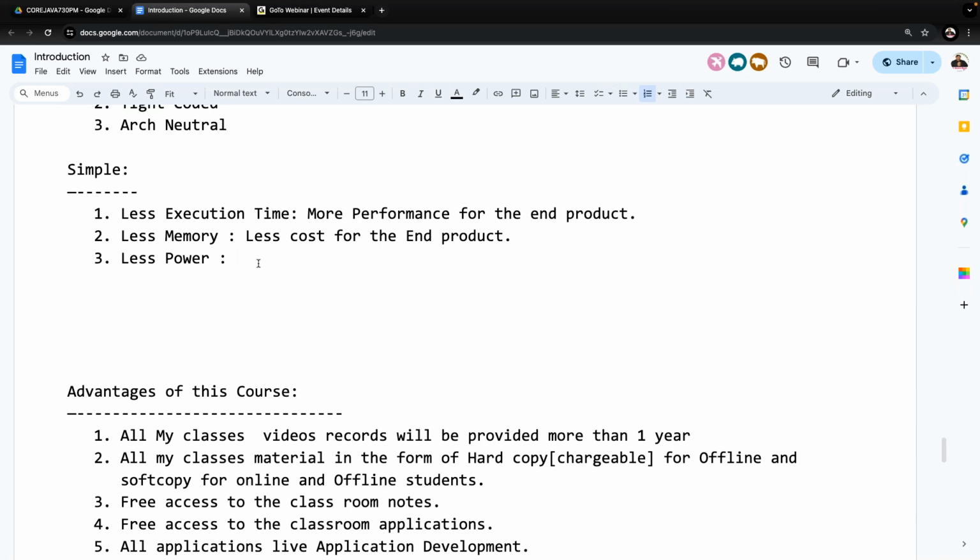Understand it clearly. If you are a human being, you have two types of components. What are the two types? One is software, another one is hardware components. What is your software actually? Your brain is your software. Then what are the hardware components? Legs, hands and all.